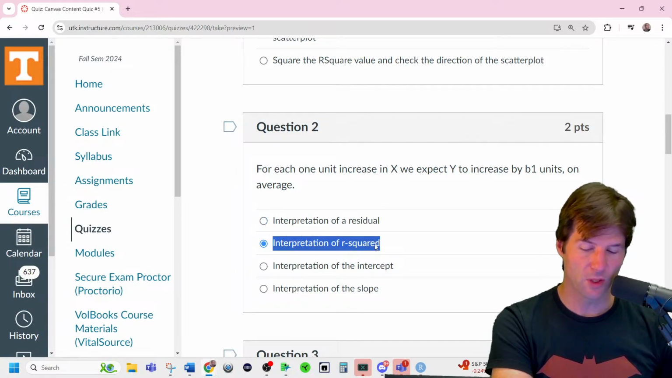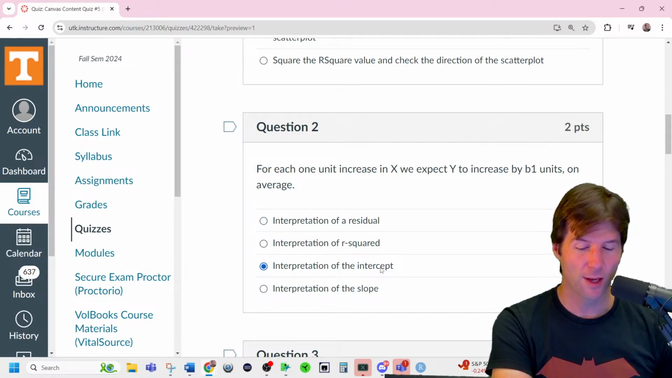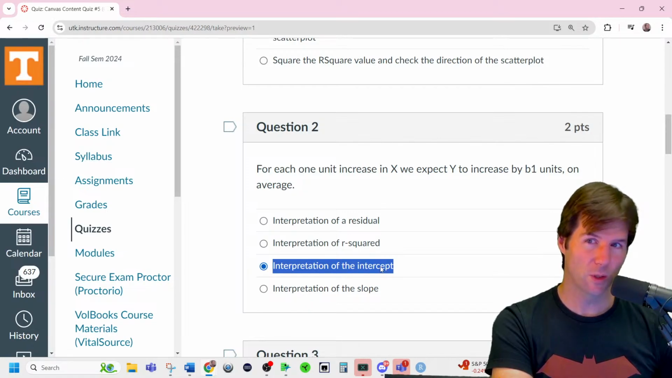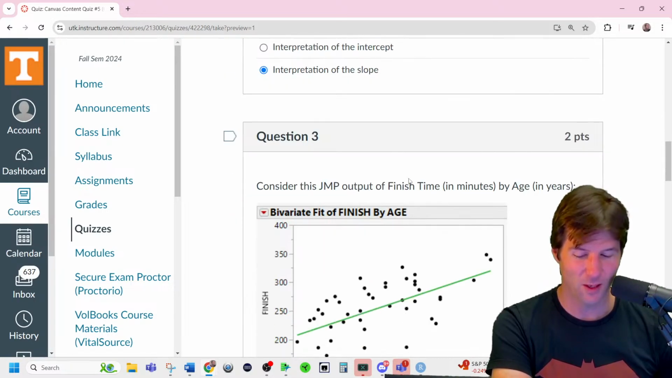R squared is blank percent of the variation in y is explained by the variation in x. It's not correlation. Don't talk about correlation when doing R squared. Intercept is when x is equal to 0, we expect y to equal b0 on average. And the interpretation of the slope is for each 1 unit increase in x, we expect y to increase or decrease by b1 on average. Nice job. Great job, Noel.